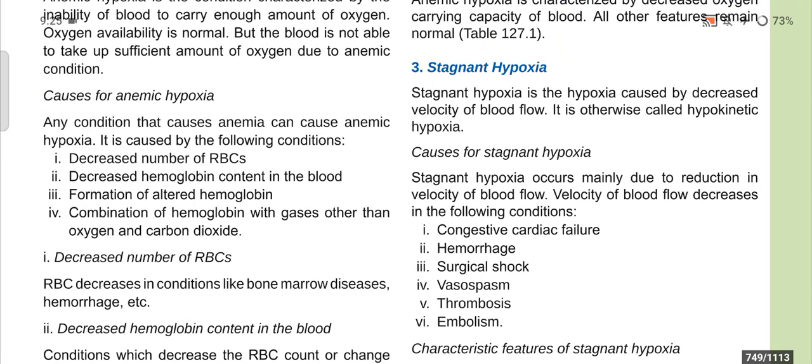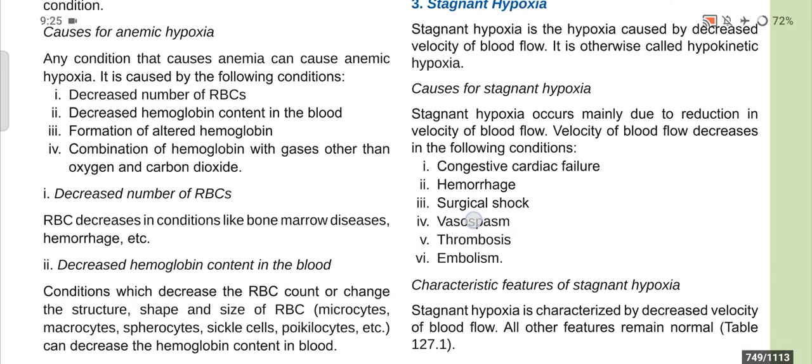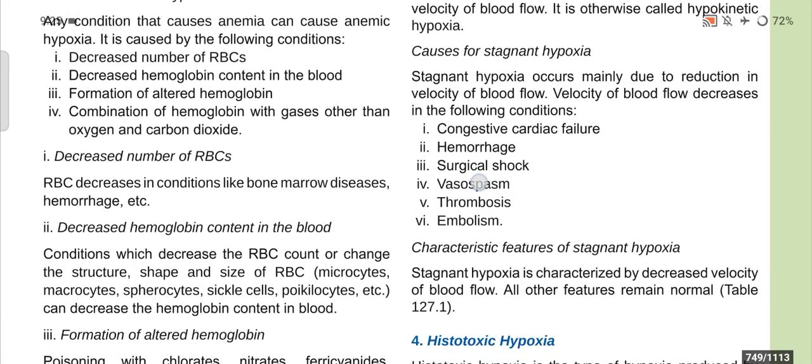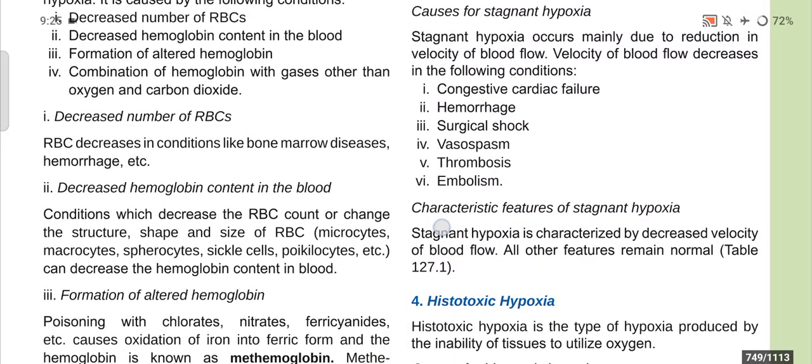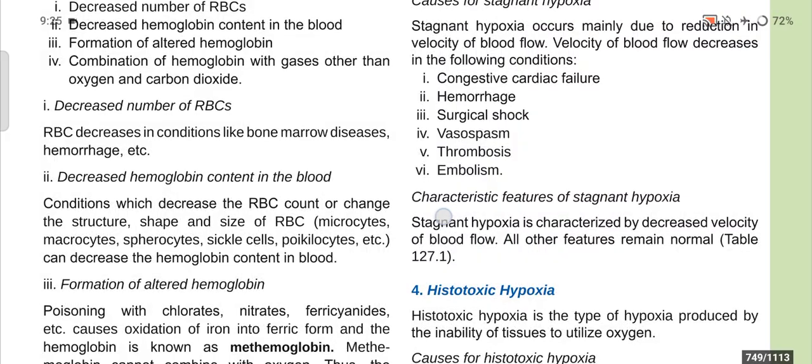It is caused by the following conditions: decreased number of RBC, decreased hemoglobin content in the blood, formation of altered hemoglobin, and combination of hemoglobin with gases other than oxygen and carbon dioxide. First, decreased number of RBC. RBC decreases in conditions like bone marrow disease and hemorrhage.